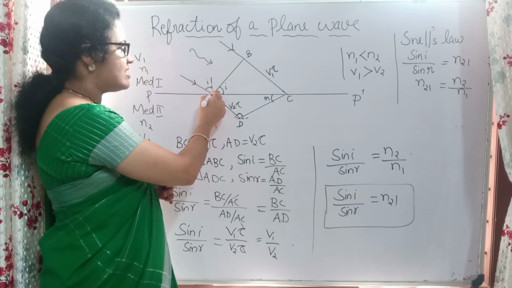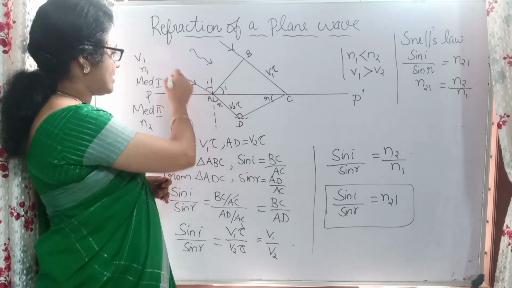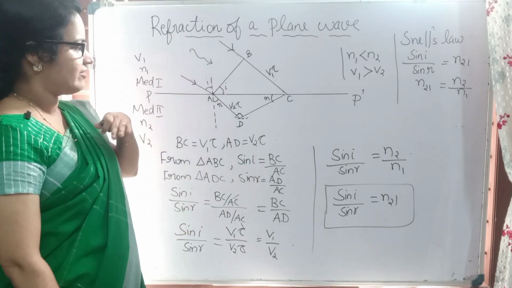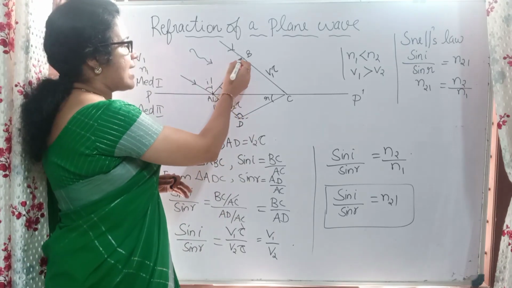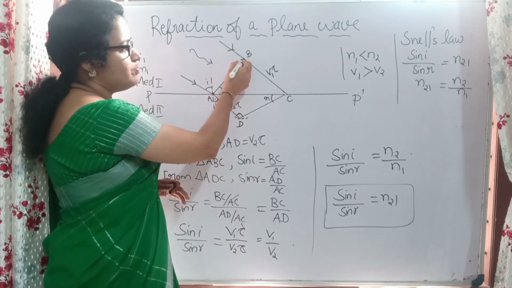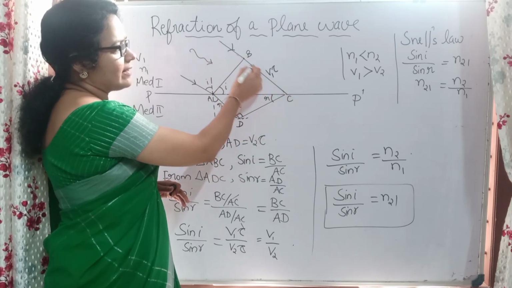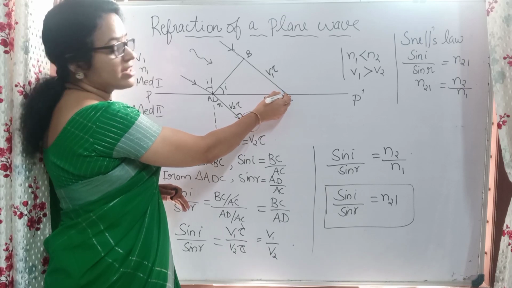Will happen here, this is the surface of separation of the media. Okay, the separation between these two media, that is the boundary, is what PP' denotes. So as the light ray reaches B, what will happen? It will continue to move to this C, through the same medium. This light ray will travel.